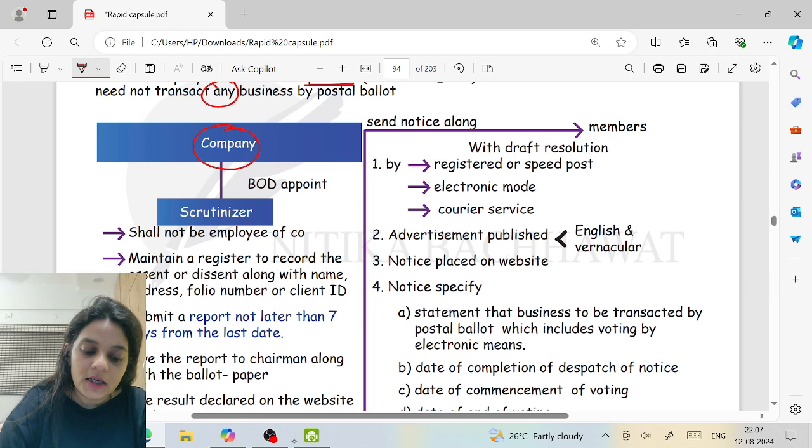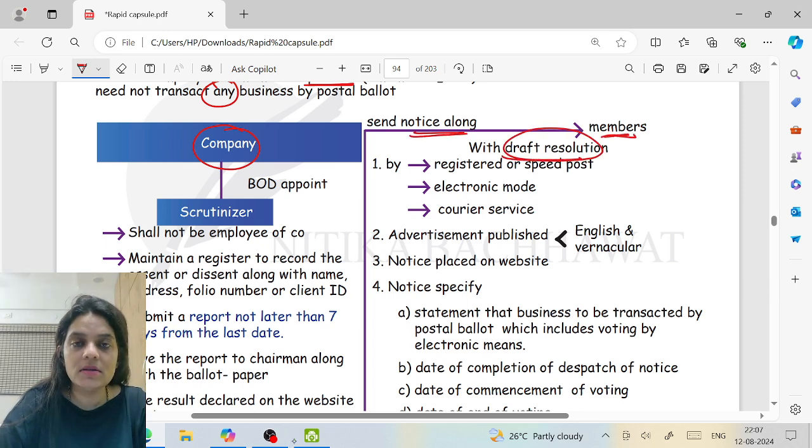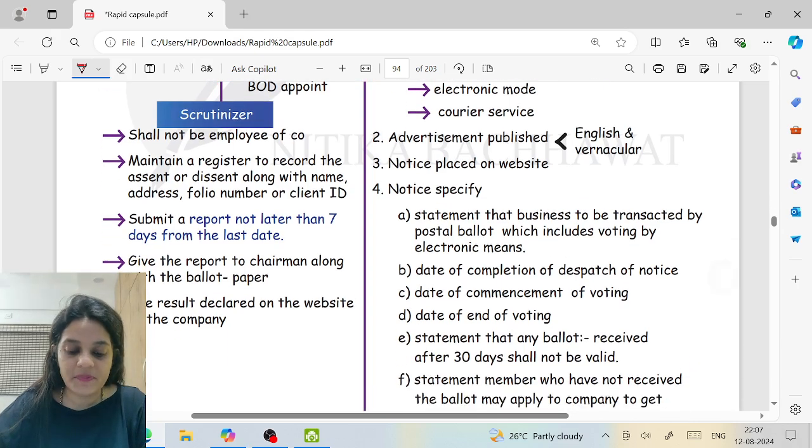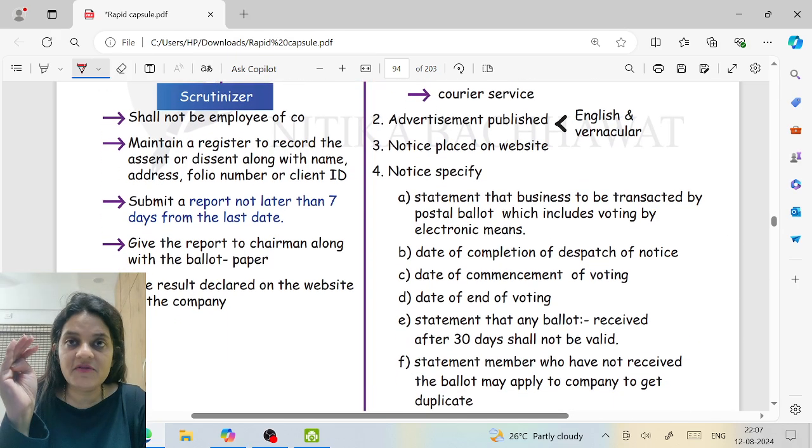Company will send a notice along with the draft resolution to the members. How is it sent? Registered post, speed post, electronic mode, courier service. We have already seen this. It will also be put up as an advertisement on the website. The notice will specify that business is being done by postal ballot.